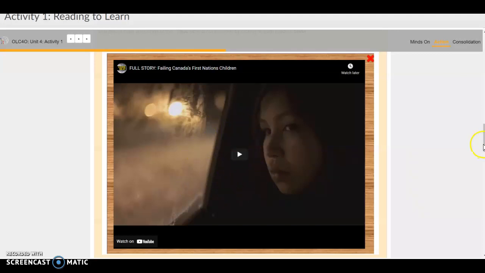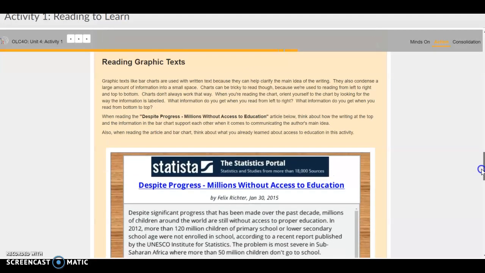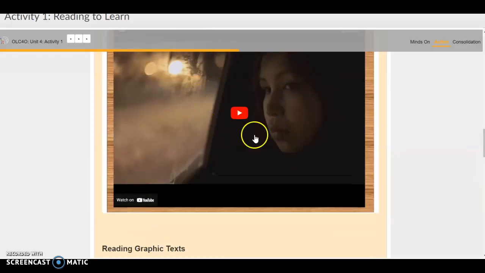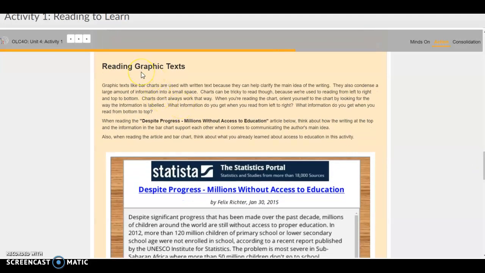All right, if we continue on, we're going to look at graphic texts now. So we've looked at opinions in writing, we've looked at opinions in a video here, and now we'll look at opinions being presented and supported in a graphic text form.